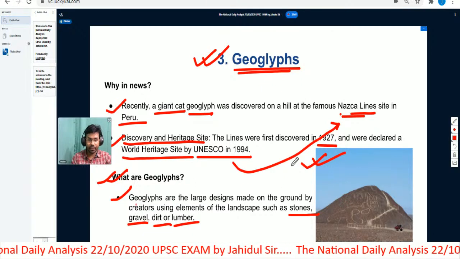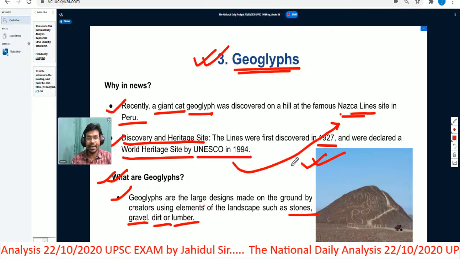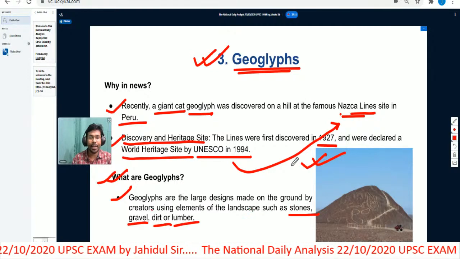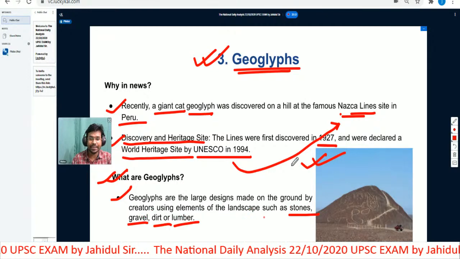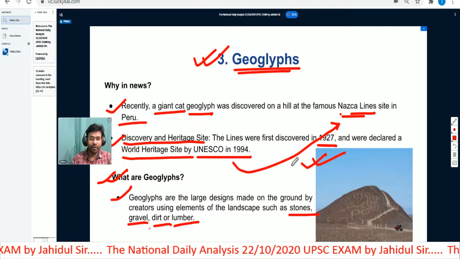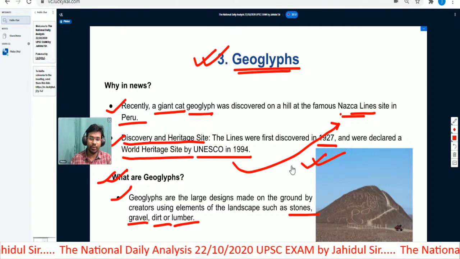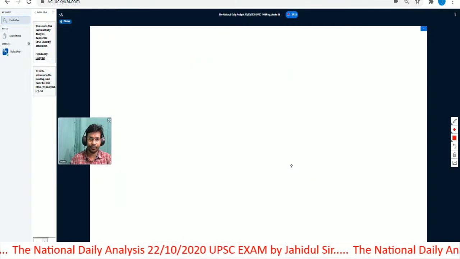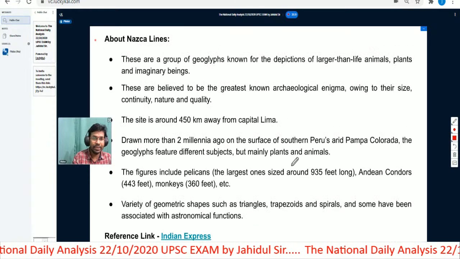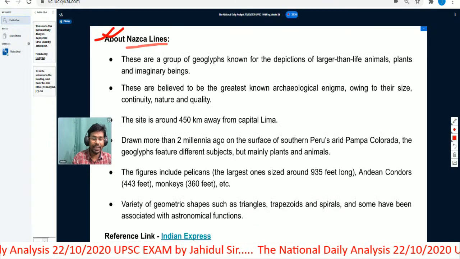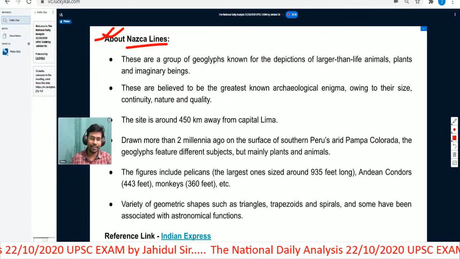Once again, geoglyphs are large designs made on the ground by creators using elements of the landscape such as stones, gravel, dirt, lumber, etc. Now let us learn about the Nazca Lines, which have been given the UNESCO World Heritage Site tag.